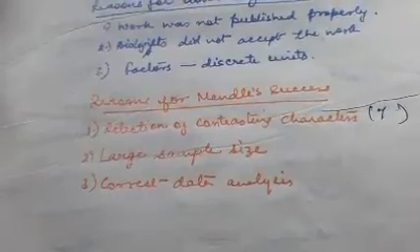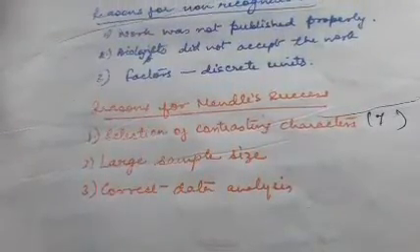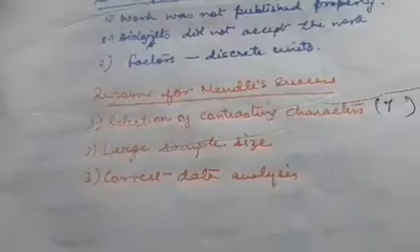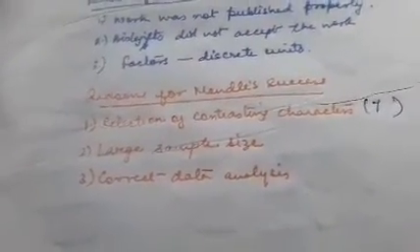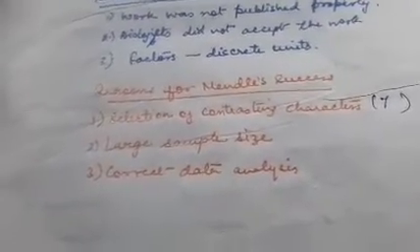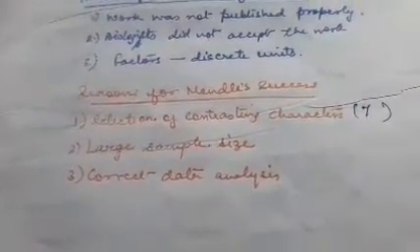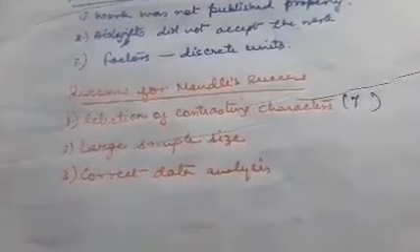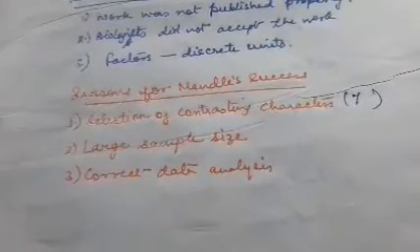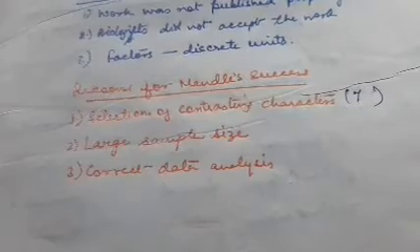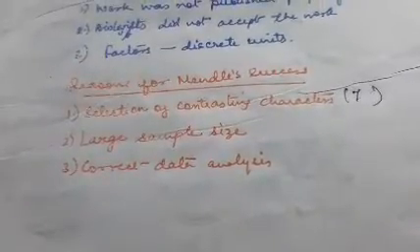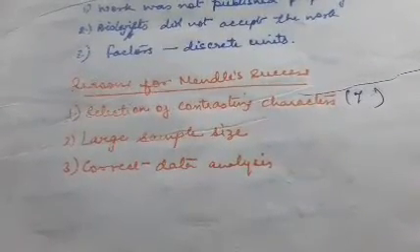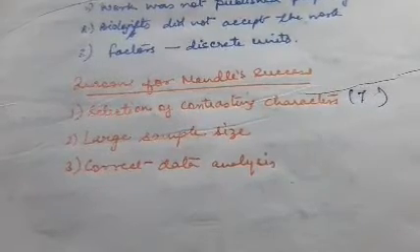Another important reason for Mendel's success was that all the data he collected was analyzed in a very systematic manner using mathematical routes. As we said, he was a mathematician, so nice and correct data analysis was done. And fourth, whether by chance or because he purposefully did it, we have no idea, the reason he succeeded in all his research work was that none of these characters were showing linked genes, although it is a little higher level.